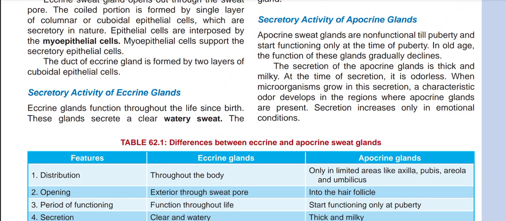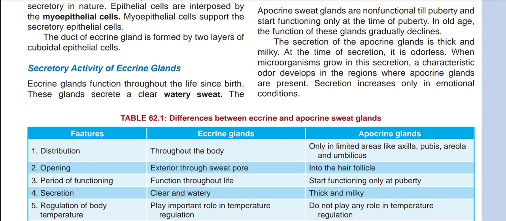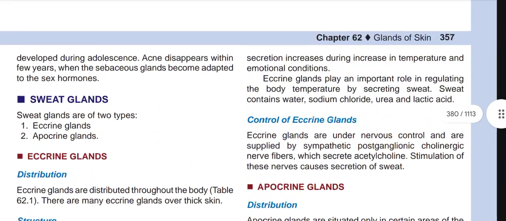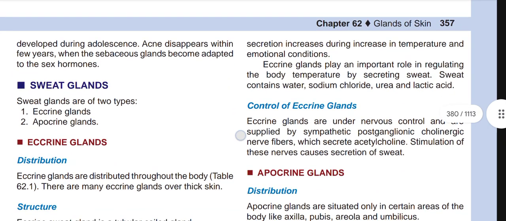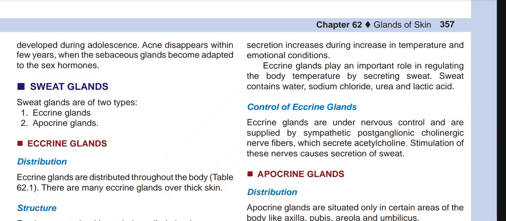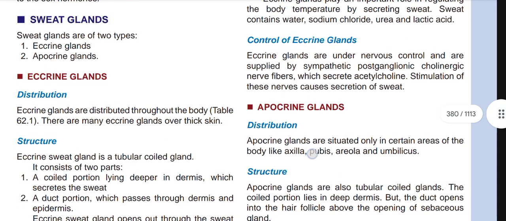Now, eccrine glands and the secretory activity of the eccrine glands. Eccrine glands function throughout life since birth. These glands secrete a clear watery sweat. The secretion increases with an increase in temperature and emotional condition. Eccrine glands play a very important role in regulation of body temperature by secreting sweat, and sweat contains water, sodium chloride, urea, lactic acid, etc.